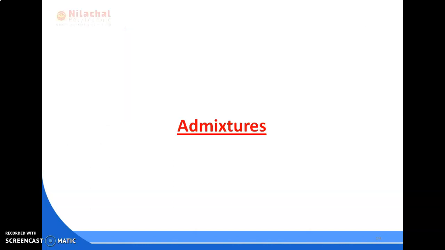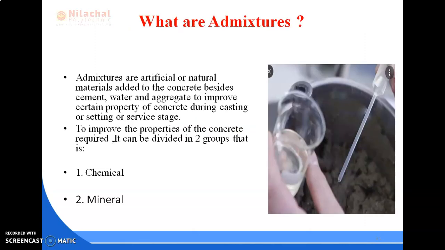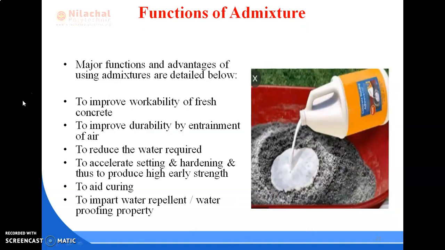The last part is admixture. So first, what is admixture, or what are admixtures? These are artificial or natural materials added to the concrete besides cement, water, and aggregates to improve certain properties of concrete during casting, setting, or service stages. To improve the properties of the concrete as required, they can be of two types: chemical and mineral.